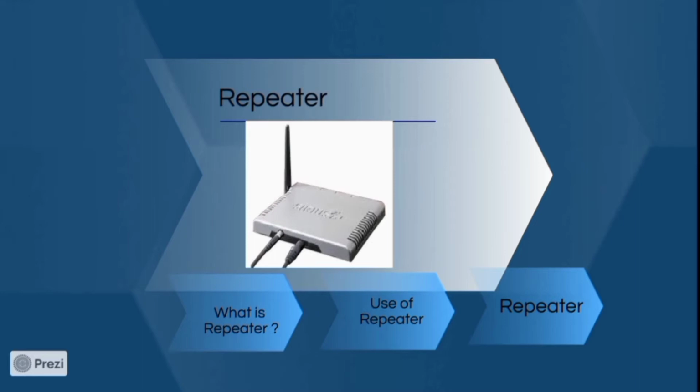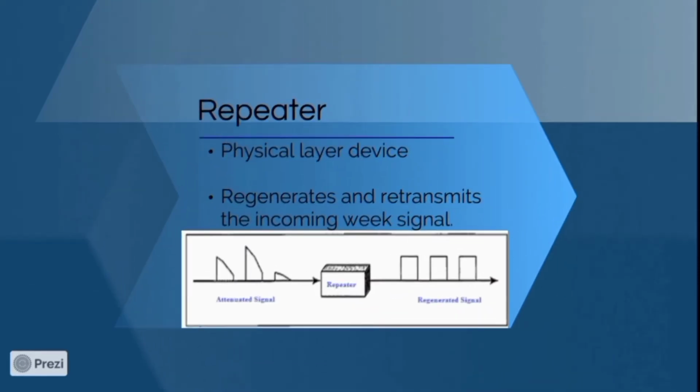This is what is called a repeater device. As shown in the image, a repeater has only two ports. What is a repeater? Whenever a signal is transmitted via a medium for longer distances, signal attenuation or signal loss occurs. To avoid that signal loss, we are using this repeater device. So a repeater is used to regenerate and retransmit incoming weak signals.